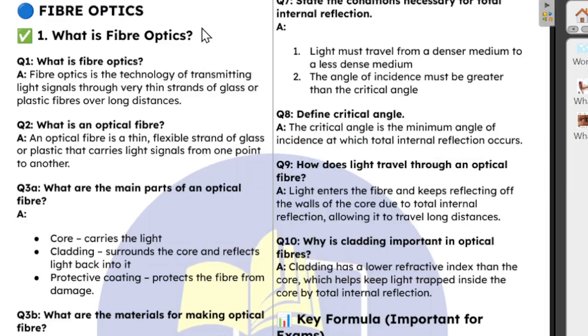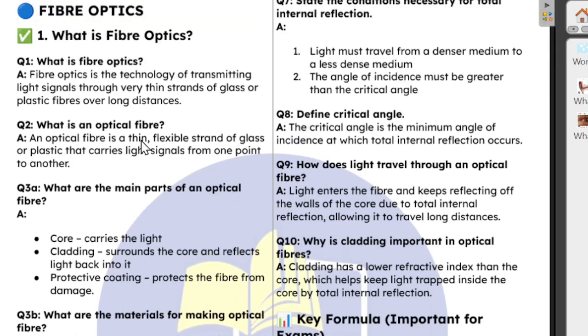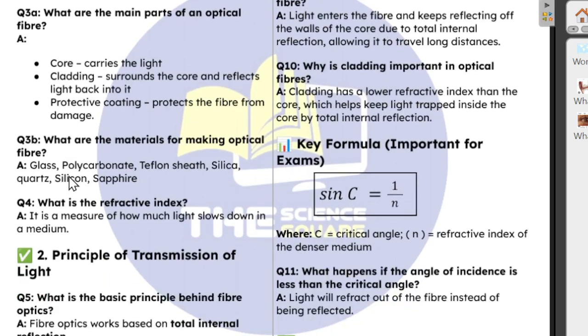So what are the materials for making optical fiber? Of course, we have already mentioned some of the materials here. We have mentioned glass or plastic. They are also the materials used for making optical fiber. So if they ask you to mention materials of optical fiber, these are the accepted answers from the WAEC and NECO marking scheme.